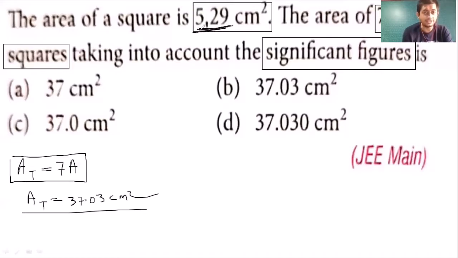As there are 3 digits in the given question, we can say that in the answer there must be 3 digits, so we can neglect this.